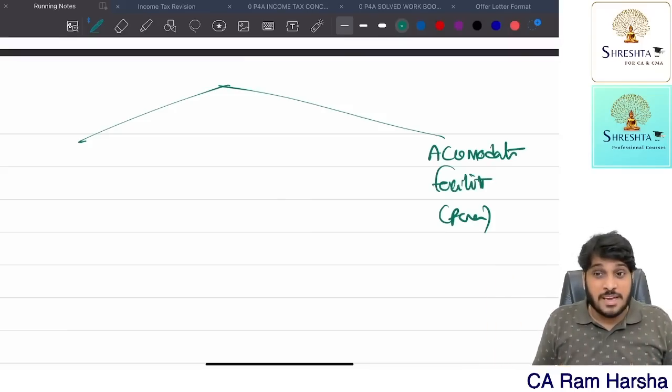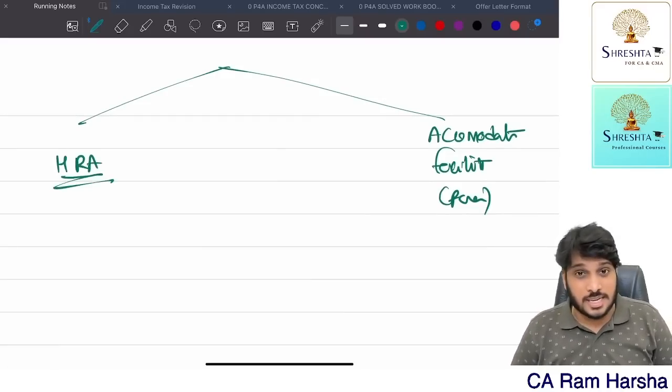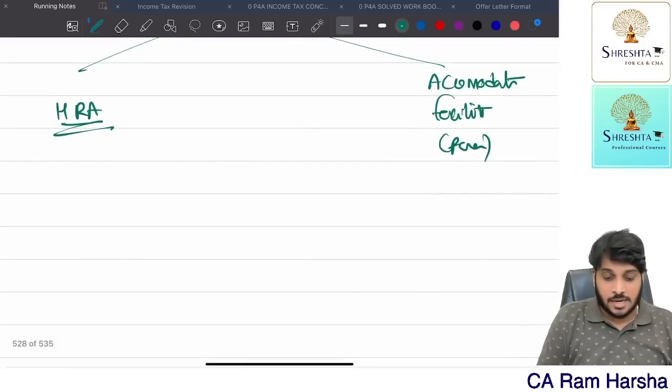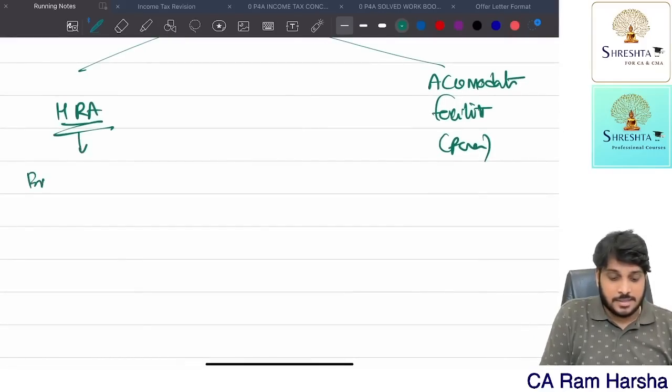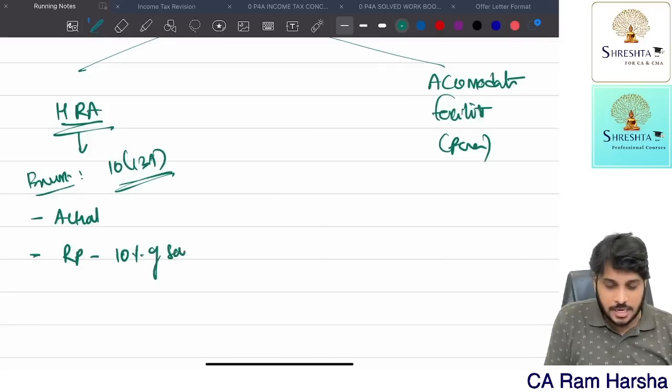Alternatively, the company may give rental allowance. That's called house rent allowance. For rental expenditure purposes, we are giving house rent allowance. Now if house rent allowance is given, there is an exemption for that under Section 10(13A). How much is exempt? The least of: the actual amount received per month; the rent paid in that month minus 10% of salary; and 50% of salary.